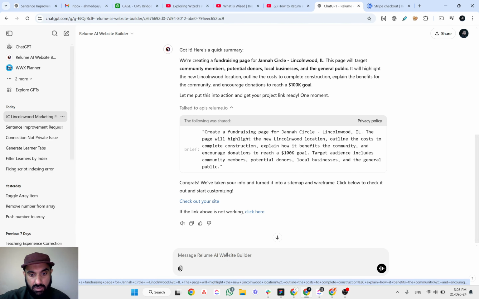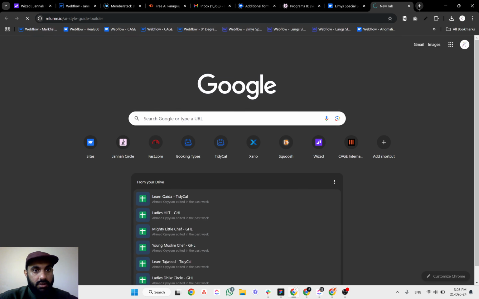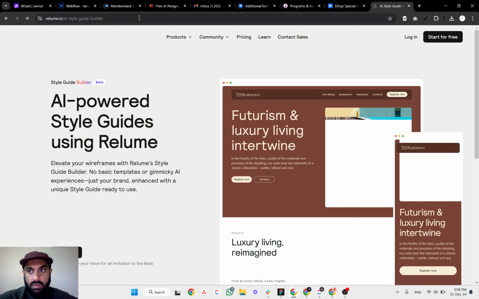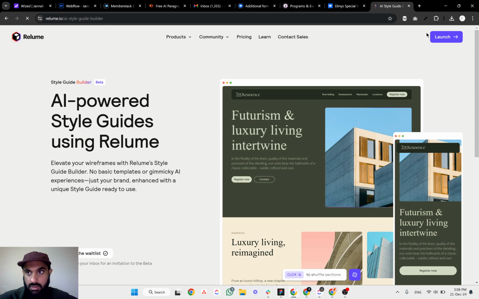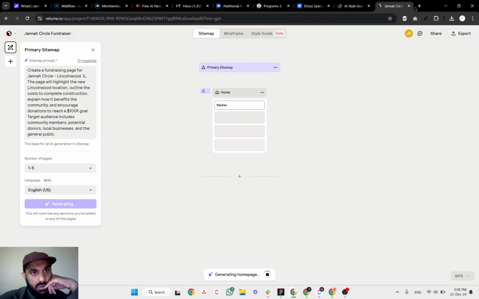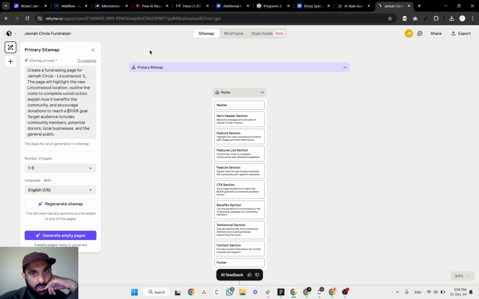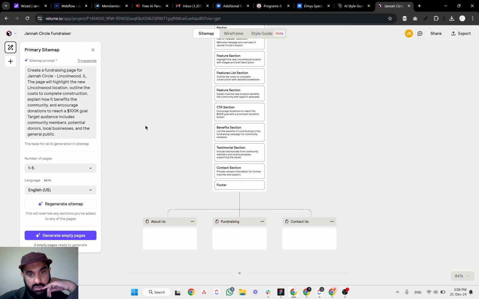Okay, let's copy this link, and because we have the Relume paid account, let's log in and then paste the link in this account. I think it's already logged in, so let's put this link here and see what happens. Okay, so it's opening the Relume sitemap builder, and yes, this is the page it built for us.